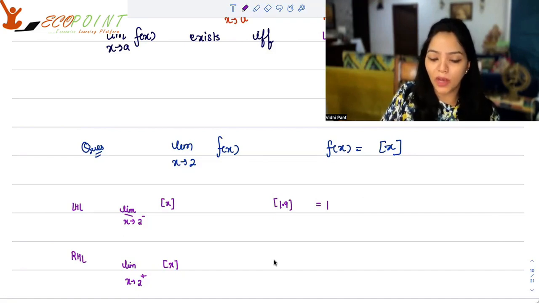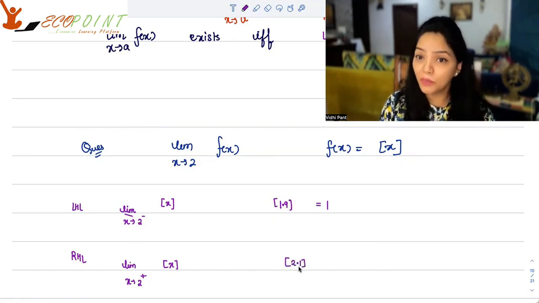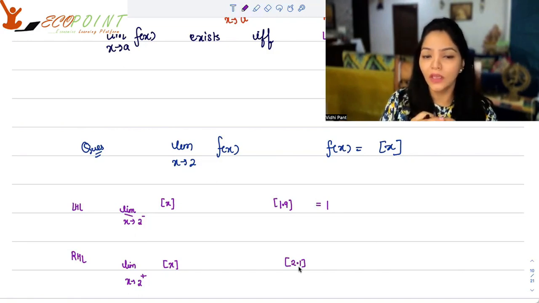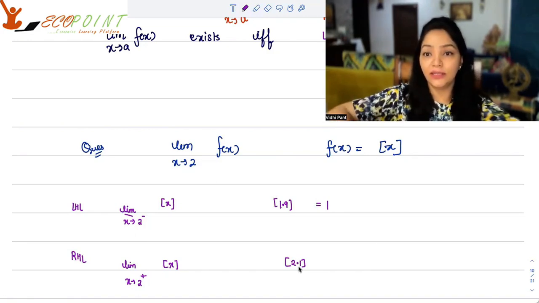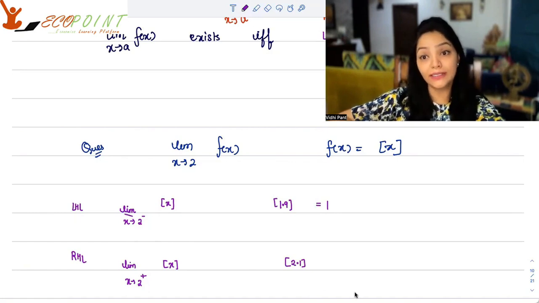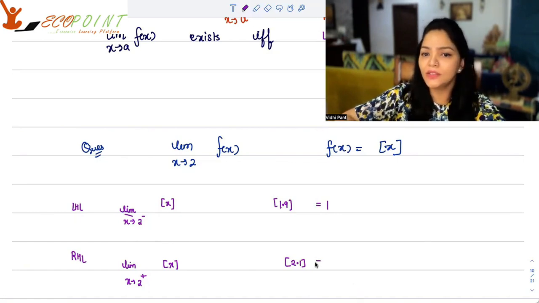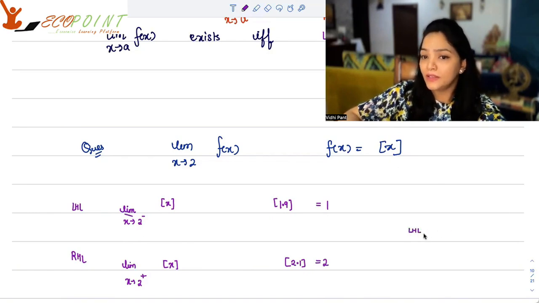When I'm talking about 2 plus, it means a little more than 2. So maybe my input is 2.1. If my input is 2.1, what is the greatest integer less than or equal to 2.1? That's 2. Well, in this scenario, my left-hand limit at 2 is not turning out to be the same as my right-hand limit at 2, which means we have a problem.